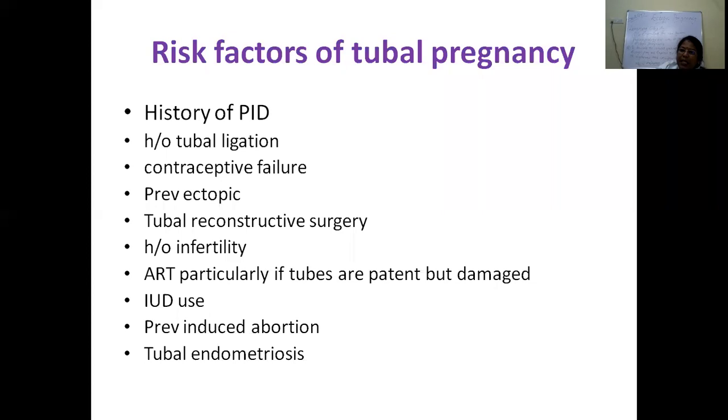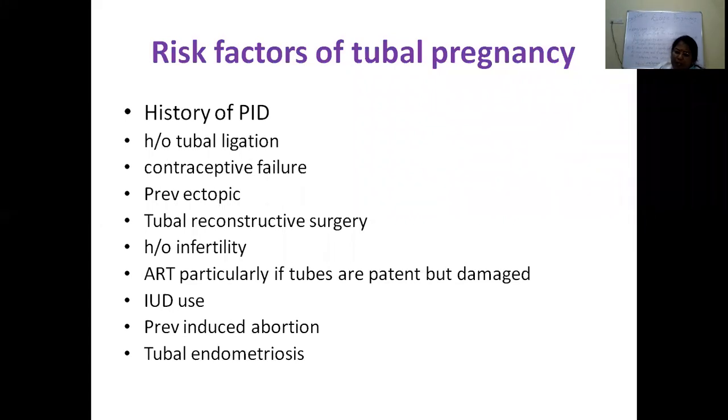So why is there an increase in cases of ectopic pregnancy in case of a history of pelvic inflammatory disease? Here the most important is infection by chlamydia, which causes endosalpingitis. And because of this endosalpingitis, this subclinical infection of chlamydia is more likely to lead to tubal damage.